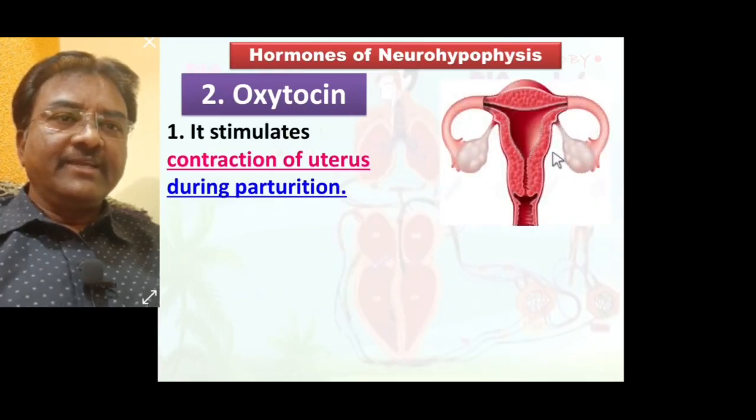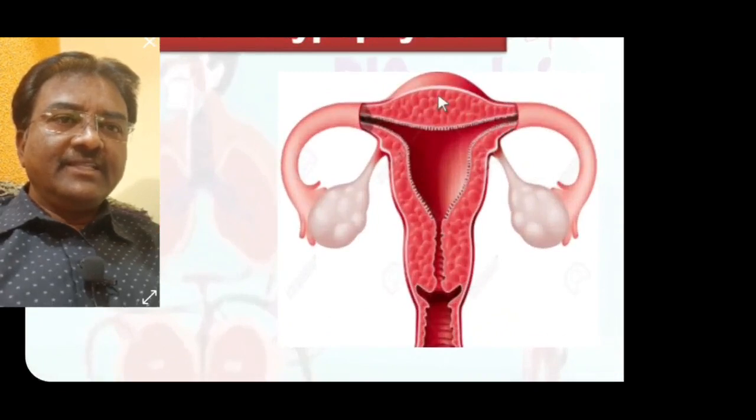Seen here is a diagrammatic representation. This is the uterus. This uterus contains myometrium muscles.